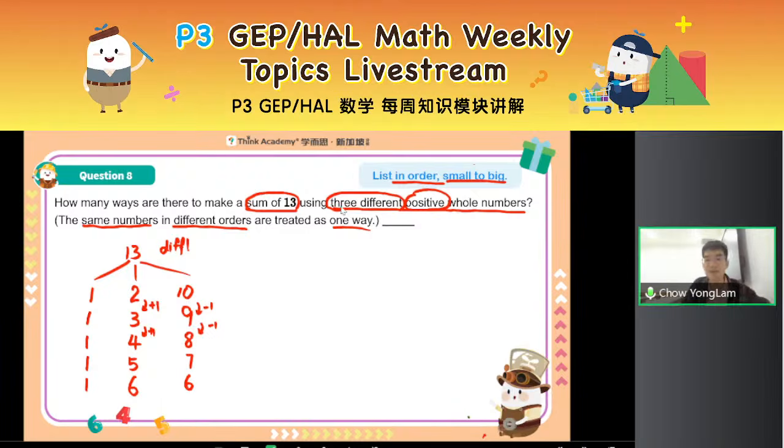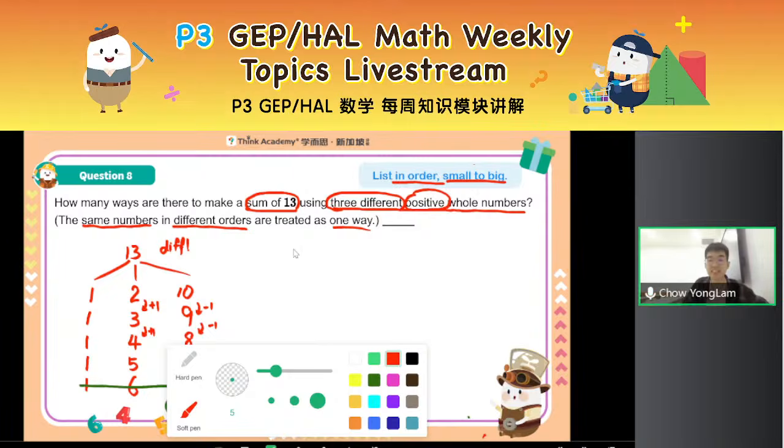Cannot, because remember, I want 3 different numbers. 6 and 6 is a repeat. Cannot have this. So up till now, I have 4 ways. All right. Now with that, let's take a look at the next consideration.